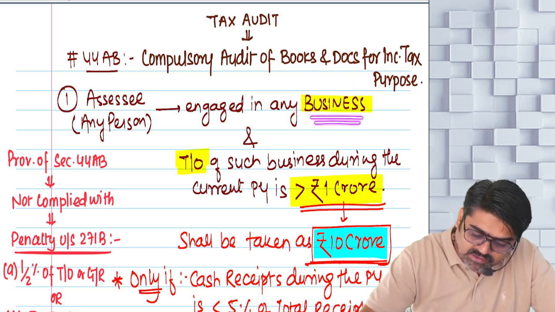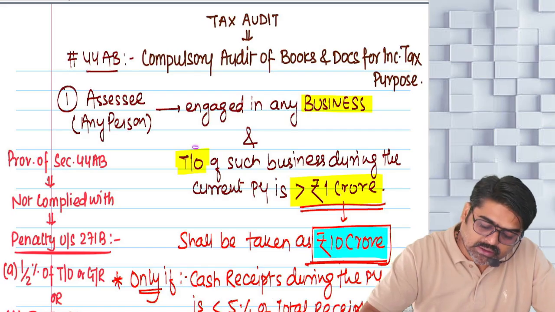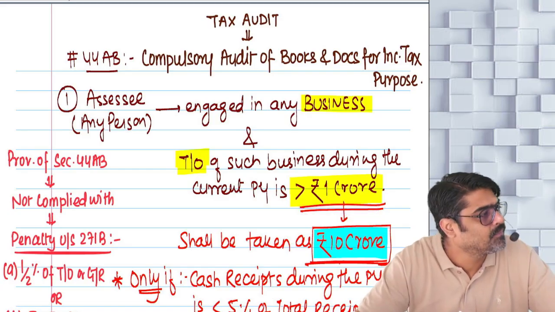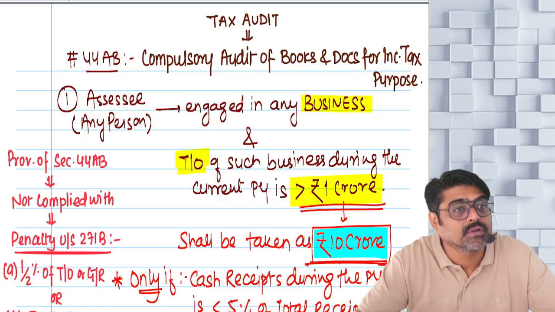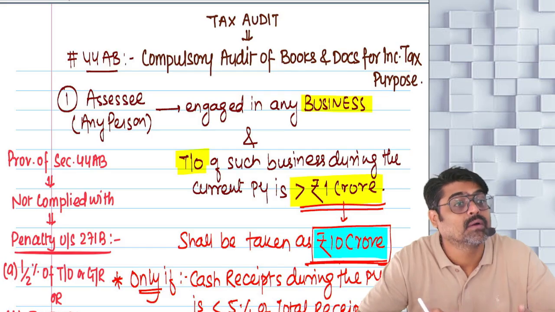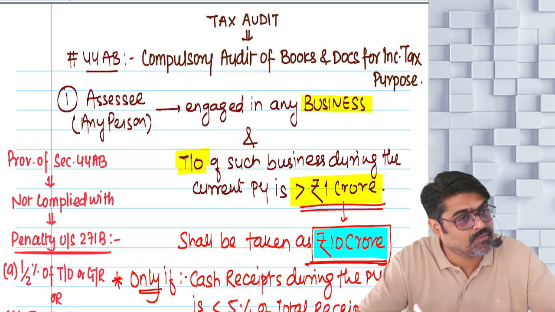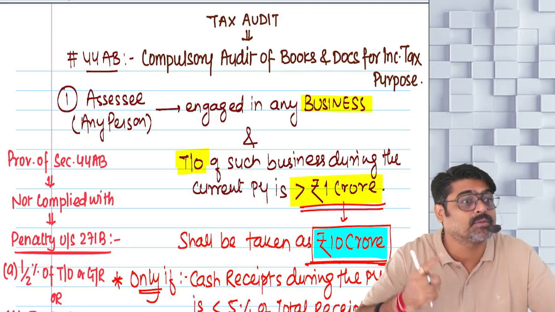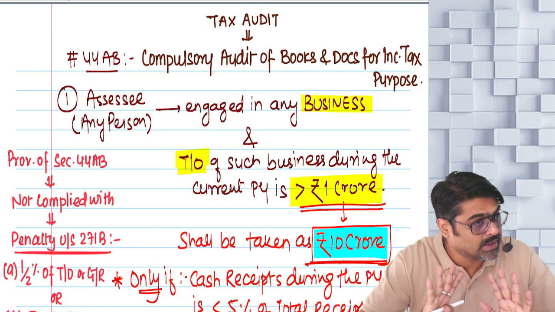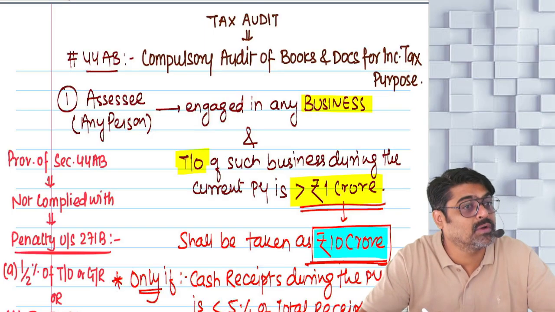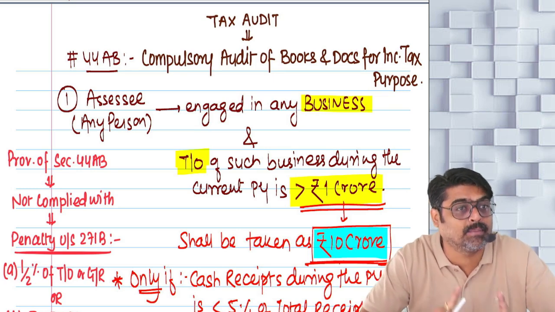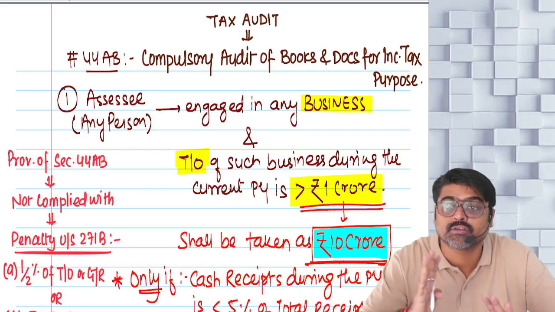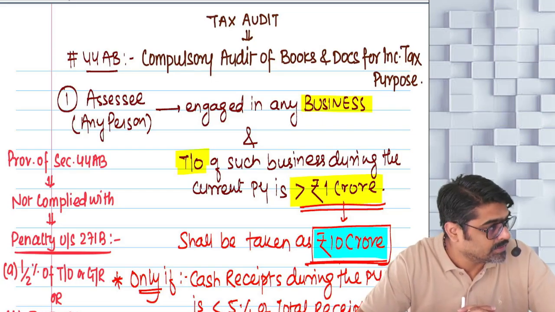And from that business, during the previous year, the turnover is more than 1 crore. If the turnover of your business in this year is more than 1 crore, then compulsorily for that business separate books of accounts are to be maintained and they are supposed to be audited also. So for any business, the books are required to be compulsorily audited if the turnover of that business is more than 1 crore. Yes or no?